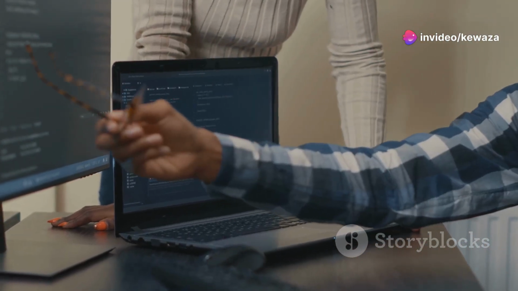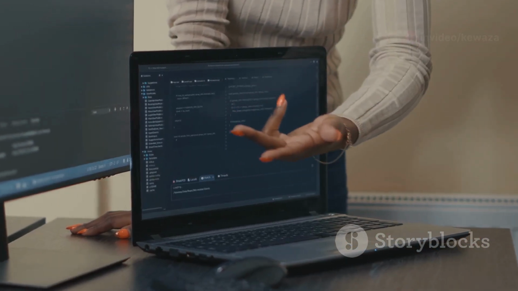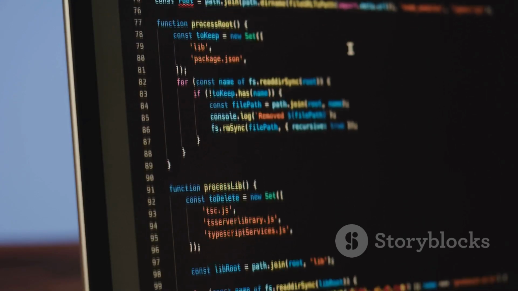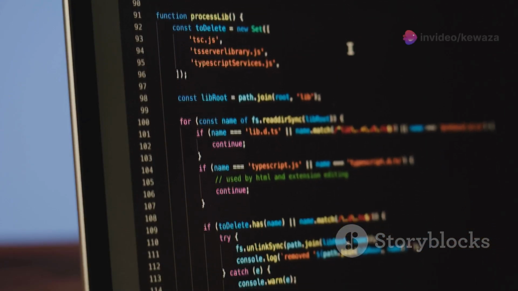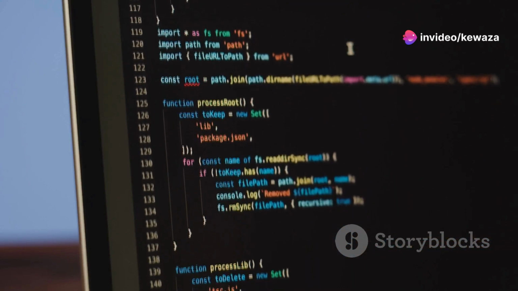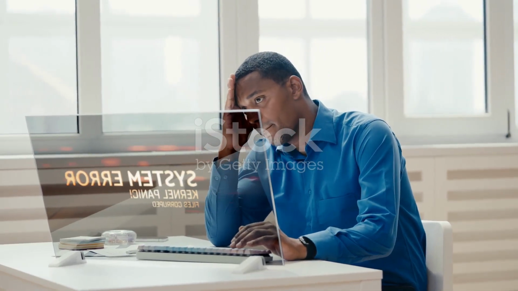Imagine this. You've poured your heart into writing a Java program. You've spent countless hours meticulously crafting each line of code, ensuring that every function and method works seamlessly together. The logic is sound, the structure is clean, and you feel a sense of pride in what you've created. It's elegant, it's efficient, it's about to crash.